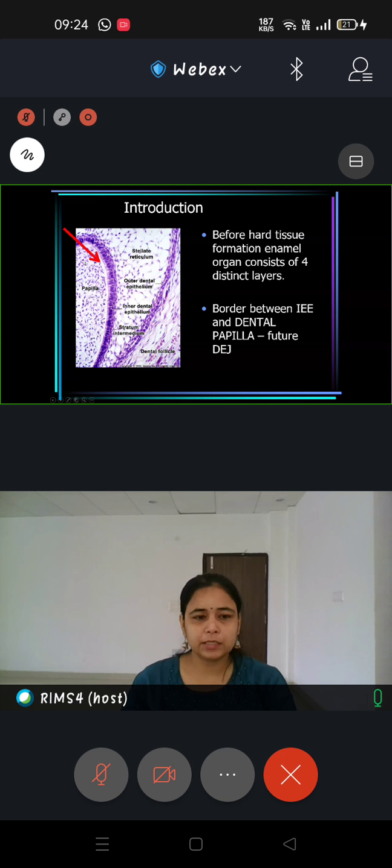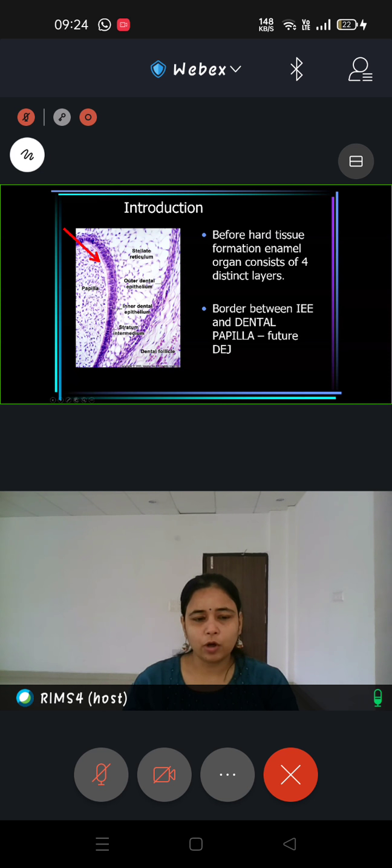So this picture you must have already seen while you were studying your odontogenesis lectures. You have a dental papilla, which is responsible for formation of pulp and dentine. And then you have this layer which is called inner enamel epithelium. Now the cells of inner enamel epithelium are going to elongate and transform into ameloblast cells, which are going to lay down the enamel.